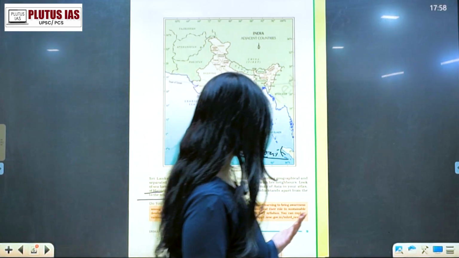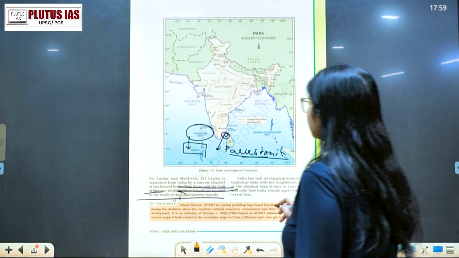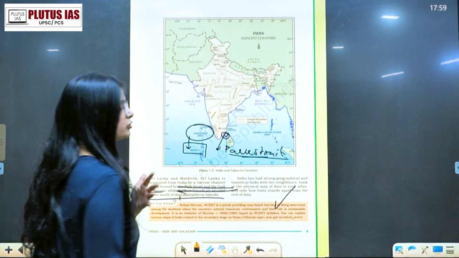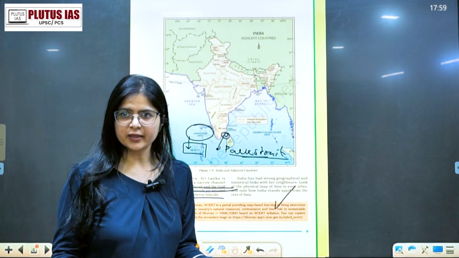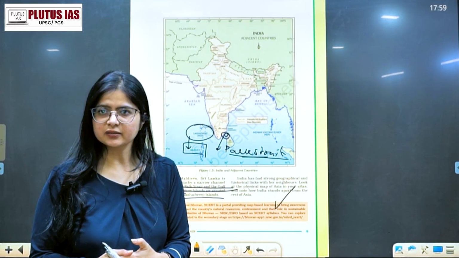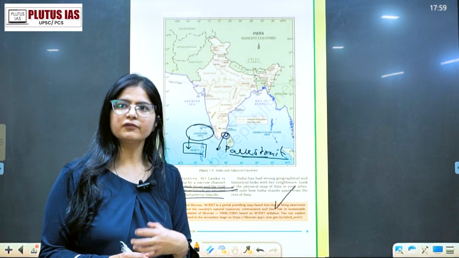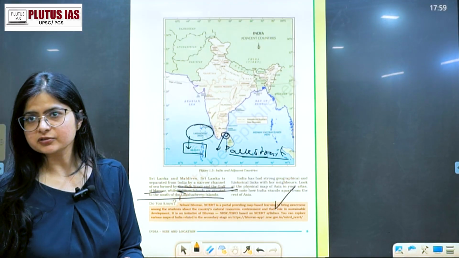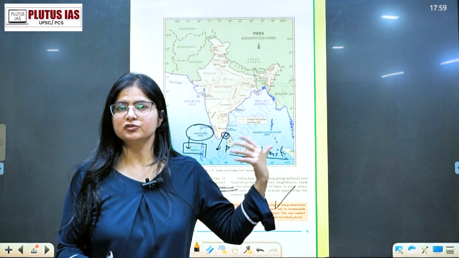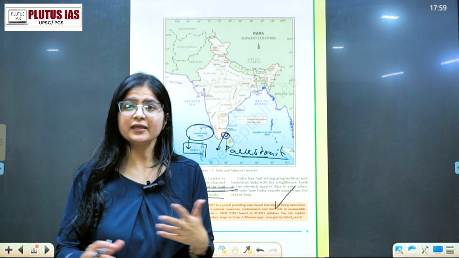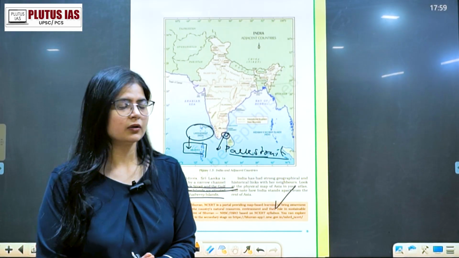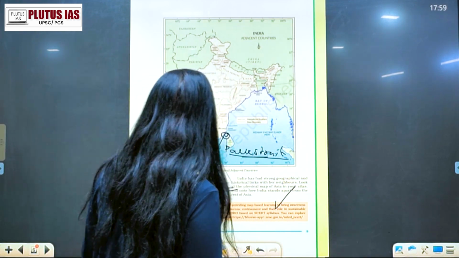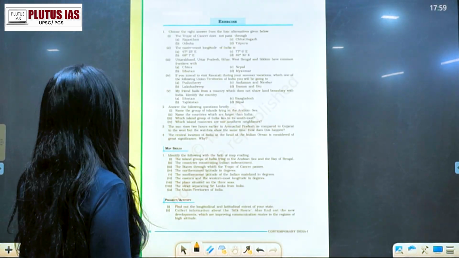India has very strong geographical and historical links. Now why did I say historical and geographical links are strong? Because in earlier times also, it is not today that we are exchanging and exporting things. In ancient times also, a lot of very famous rulers from southern India, the Cholas, Cheras, Pandyas, and many more, traded very well with different parts of the world, right? Especially the neighboring countries. Right?